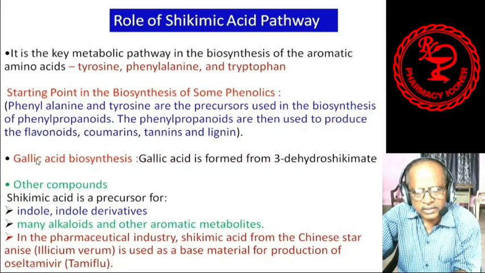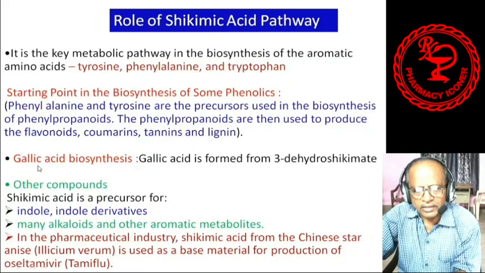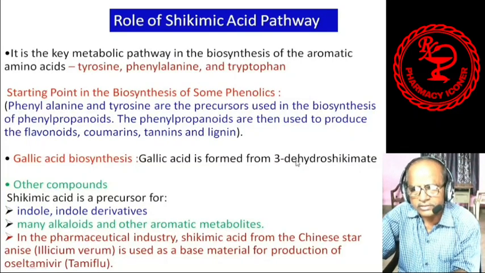Likewise, gallic acid, where is it coming from or where is it formed? Gallic acid is found from the tannins, like tannogallic acid. Gallic acid is formed from 3-dehydroshikimate or shikimic acid. You see this shikimate or shikimic acid, from shikimic acid gallic acid is also formed, means tannin is also formed. This gallic acid is coming from tannins.